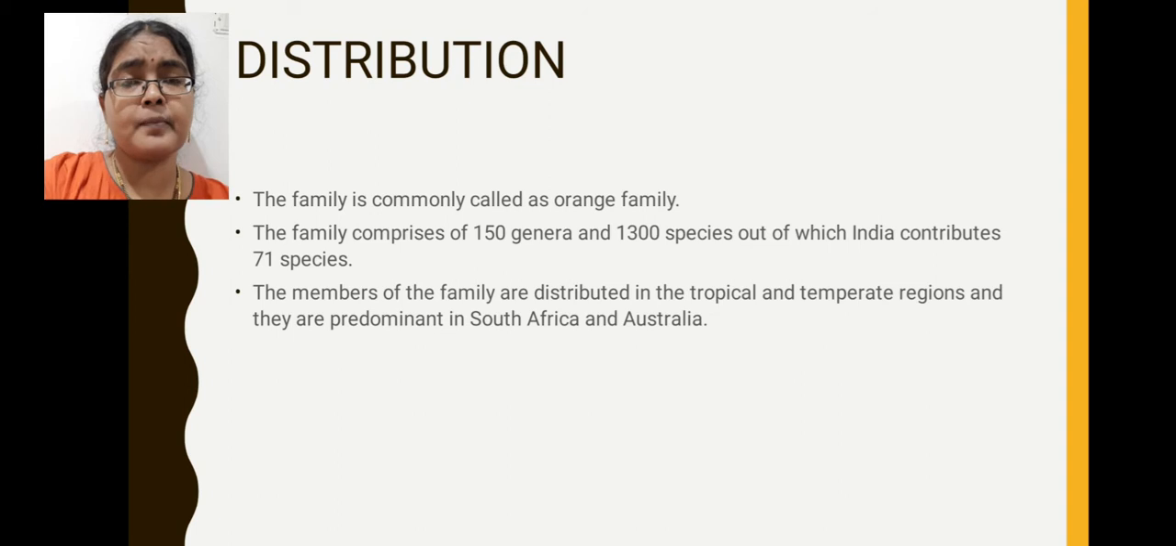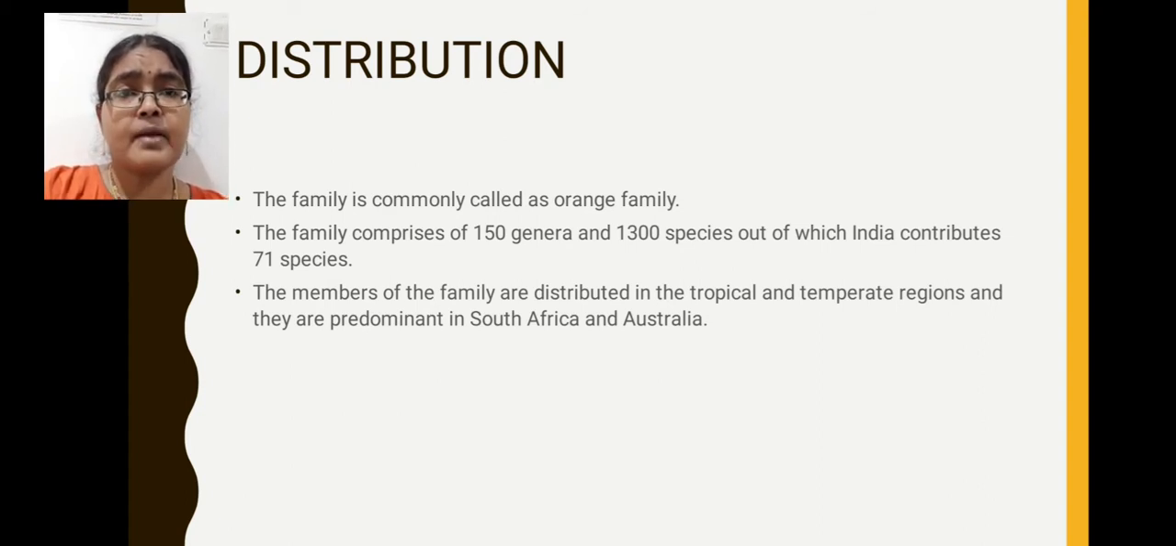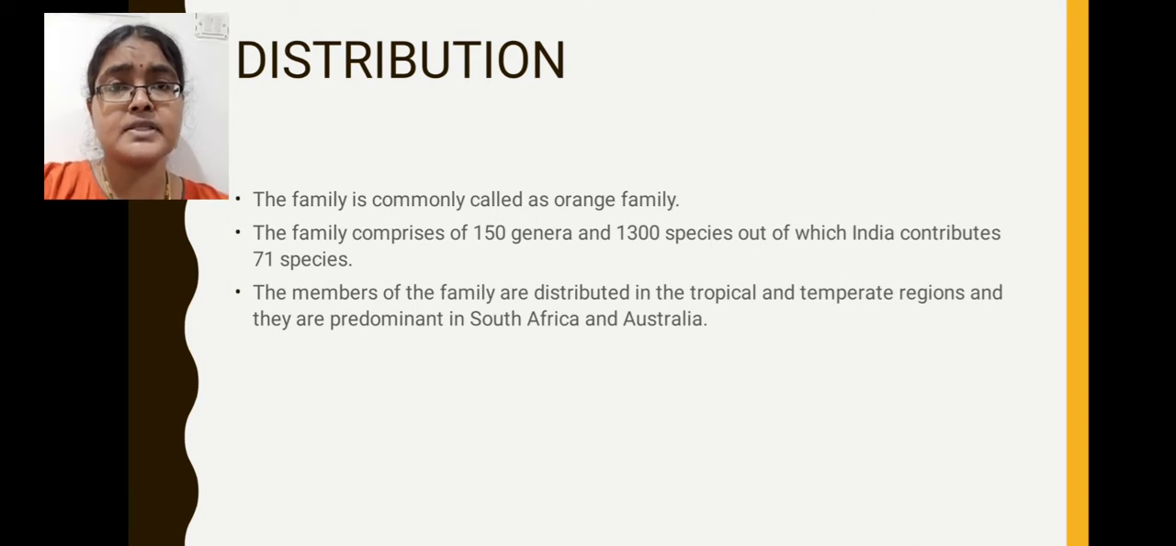Distribution of Rutaceae family members: these family members are mostly distributed in the tropical regions as well as temperate regions of the world. This Rutaceae family is commonly known as citrus family or orange family. Rutaceae family comprises almost 150 genera and 1300 species. These are distributed in the tropical as well as temperate regions of the world.